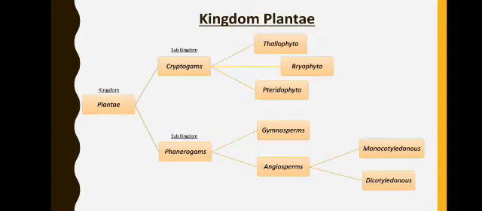So let's take a look. Plantae divided into two subkingdoms, cryptogams and phanerogams. Cryptogams again divided into three divisions, Thallophyta, Bryophyta and Pteridophyta. Phanerogams again divided as gymnosperms and angiosperms. And angiosperms again divided as monocotyledonous and dicotyledonous. Followed, students?